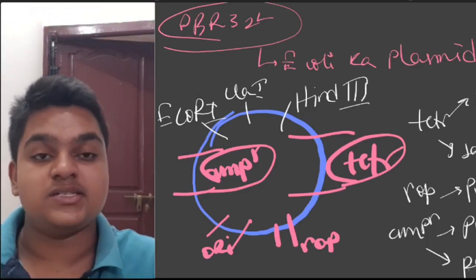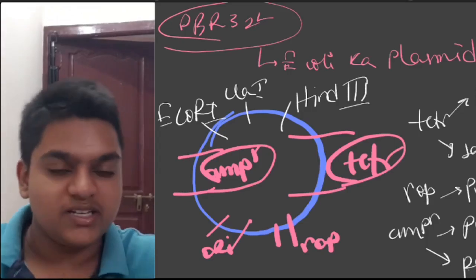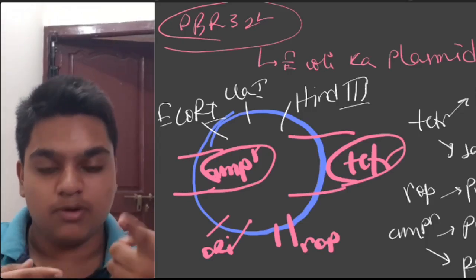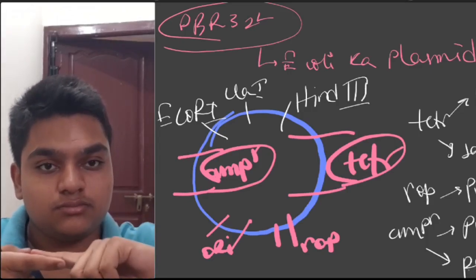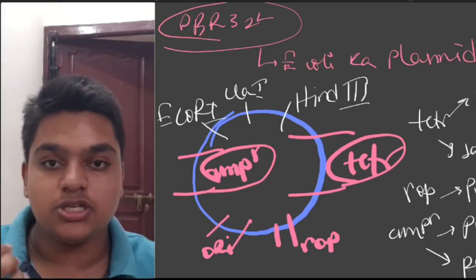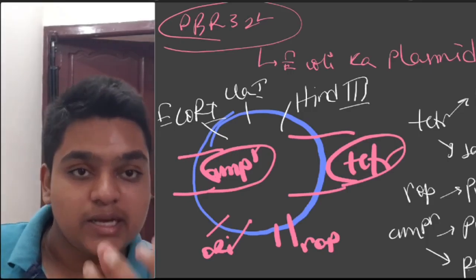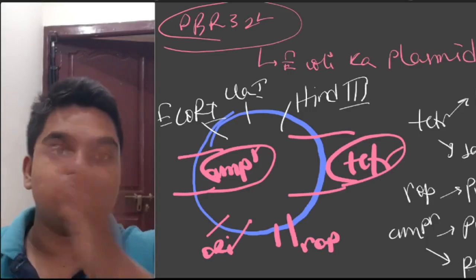Otherwise same sticky ends will not be formed. What are sticky ends? Same sticky ends will not be formed and they will not link together. So that is why I have introduced gene A here, and I have applied DNA ligase, the molecular glue. Then this DNA ligase helps in attaching these two sticky ends.